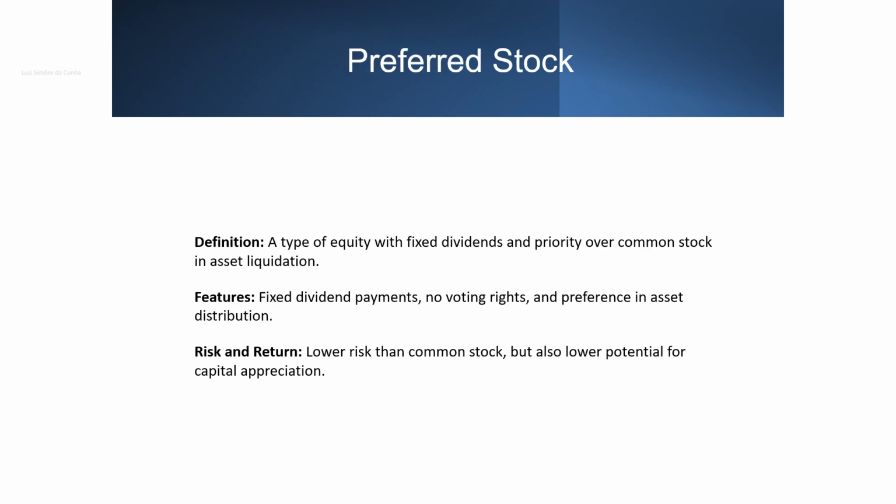Preferred stock is a type of equity that provides fixed dividend payments and has priority over common stock in the event of asset liquidation. Preferred shareholders typically do not have voting rights, but they receive dividends before common shareholders and have a higher claim on assets. Preferred stock carries lower risk than common stock, but it also offers lower potential for capital appreciation.